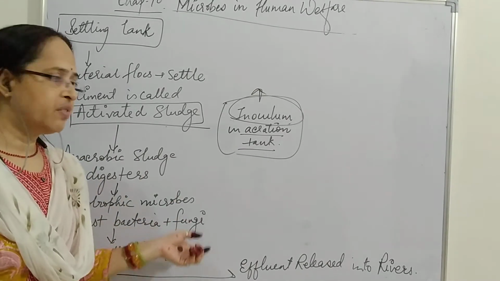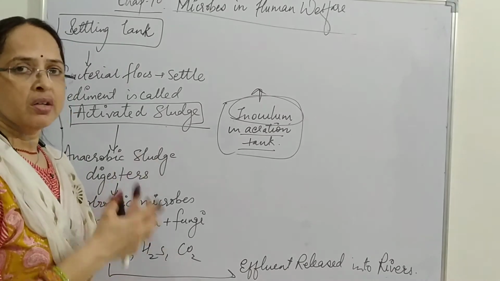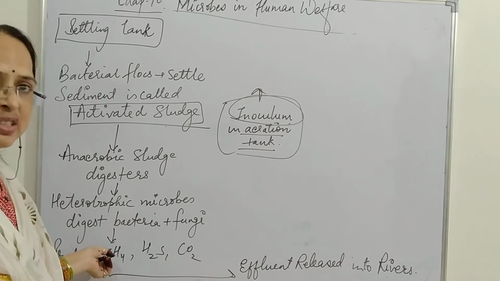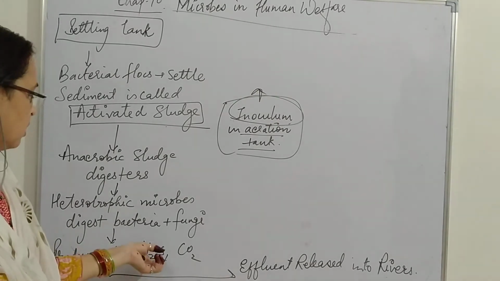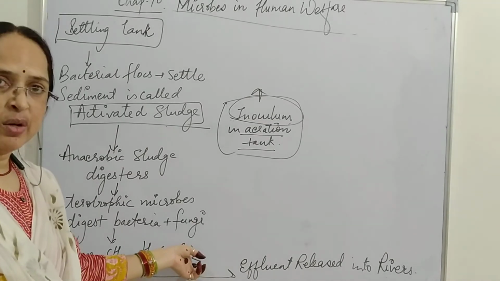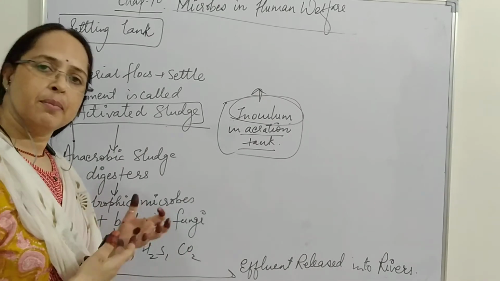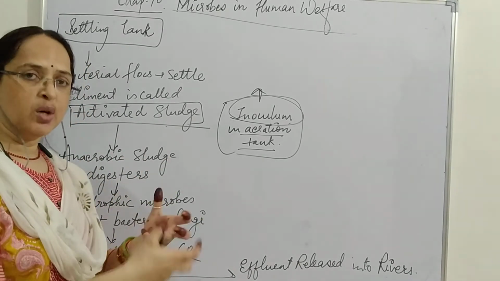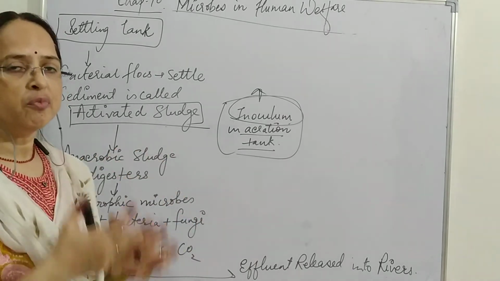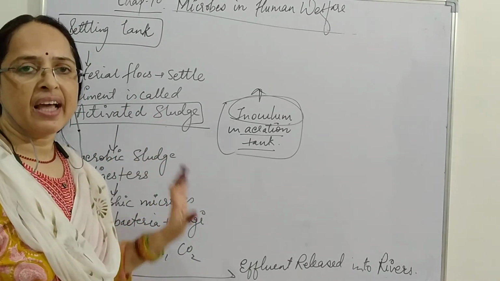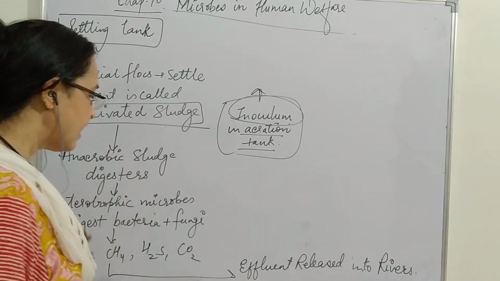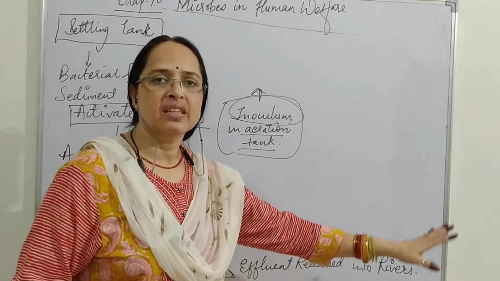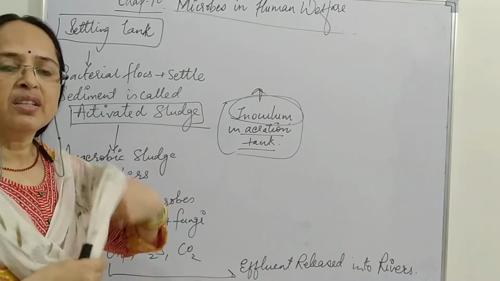When these are digested, gases are released, that is biogas, a combination of methane, hydrogen sulfide and carbon dioxide. So this biogas is used, and what is left is water without the organic content, the effluent, which is released into rivers and streams.